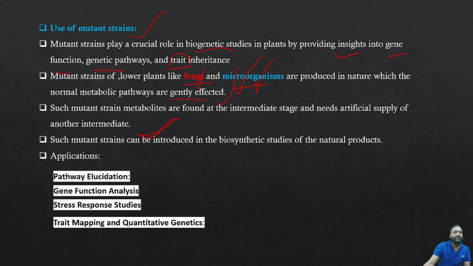Such mutant strains can be introduced in the biosynthetic studies of natural products. Clear? Simply, in the plant life cycle, in the earliest stages, we incorporate fungi or microorganisms as a labeled compound, then we can examine throughout the life of the plant. So what are the things we can know by means of the mutant strain method?